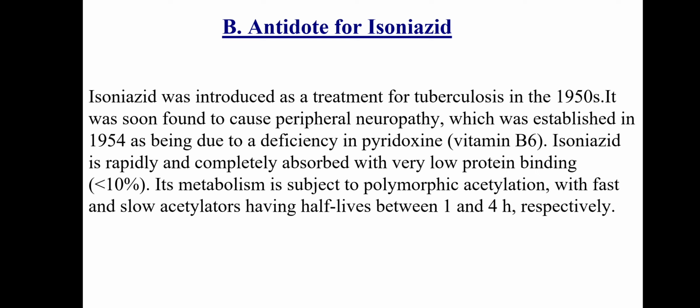B. Antidote for isoniazid. Isoniazid was introduced as a treatment for tuberculosis in the 1950s. It was soon found to cause peripheral neuropathy, which was established in 1954 as being due to a deficiency in pyridoxine, vitamin B6. Isoniazid is rapidly and completely absorbed with low protein binding. Its metabolism is subject to polymorphic acetylation, with fast and slow acetylators having half-lives of between 1 and 4 hours respectively.